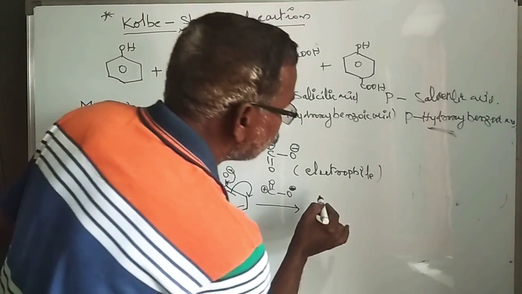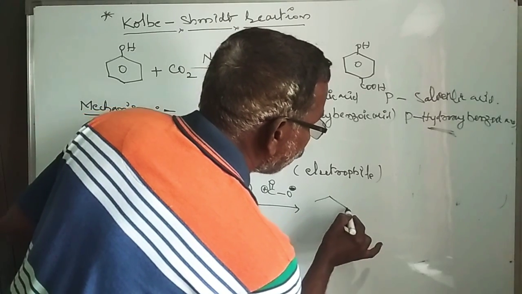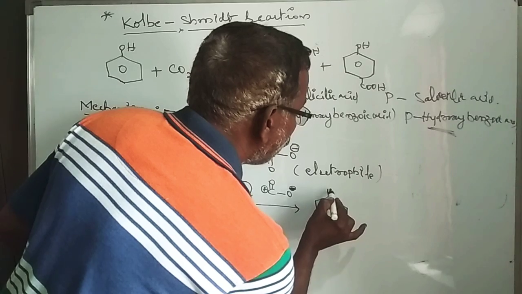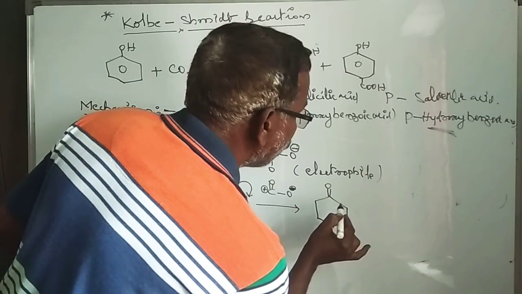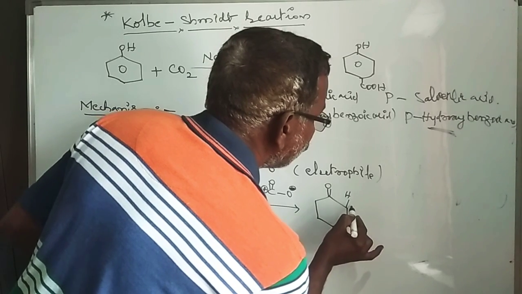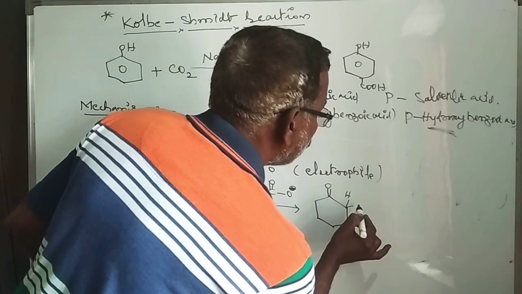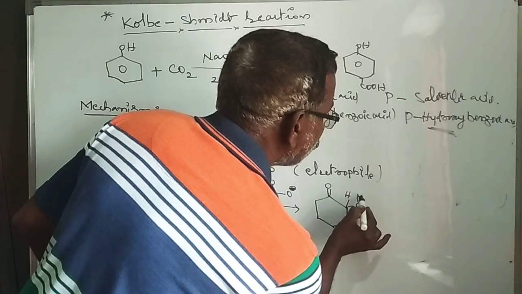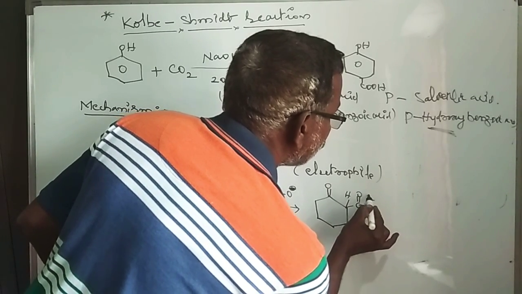So an intermediate compound is formed, with the carbonyl oxygen and the electrophile attached as C double bond O minus.